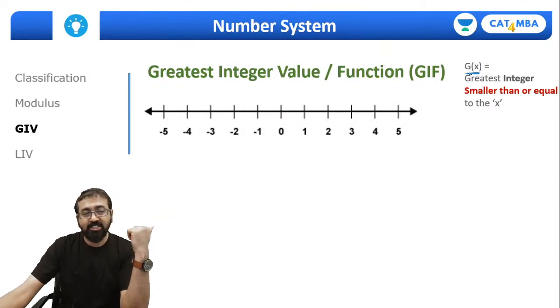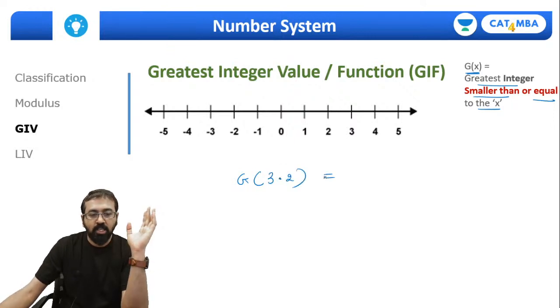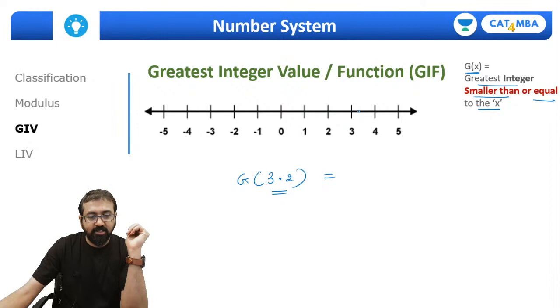So greatest integer value g of x means greatest integer smaller than or equal to x. Ultimately this should get us the integer value. So for example, if I take g of 3.2, if this 3.2 is an integer, you will straight away write that down, but 3.2 is not an integer. So identify the location of 3.2 on the number line. So here is that 3.2, right?